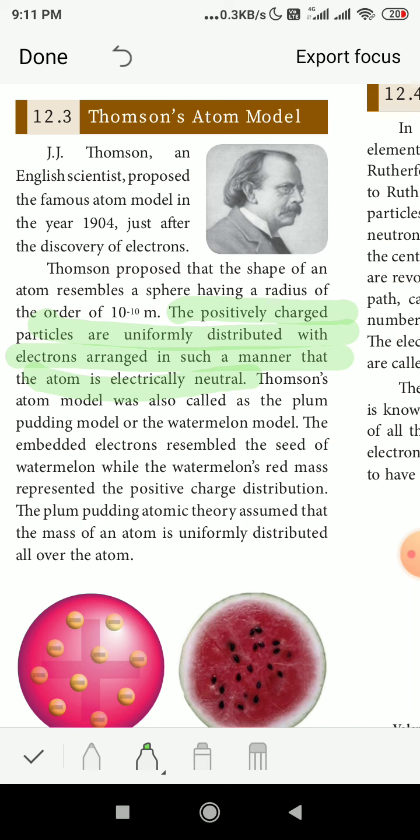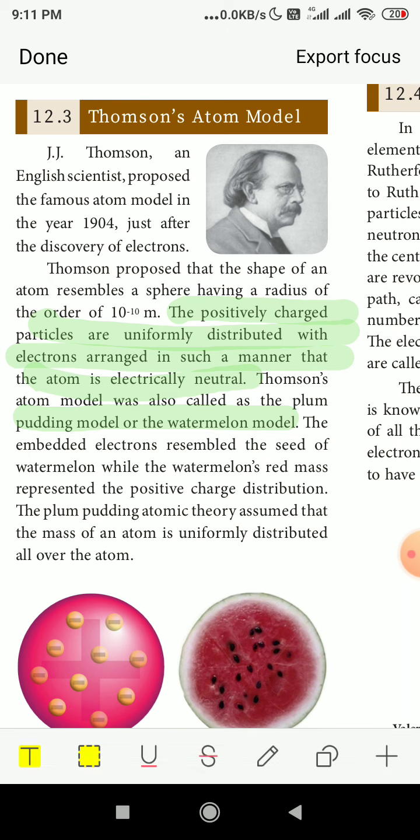Thomson's atom model was also called the plum pudding model or the watermelon model. You can see here it is arranged like a watermelon. The embedded electrons resemble the seeds of the watermelon, while the watermelon's red mass represents the positively charged part. So the black dots, the seeds, he said are the electrons, and the reddish color is shown as the protons. The plum pudding atomic theory assumes that the mass of an atom is uniformly distributed all over the atom. So the total mass is equally distributed all around inside the atom.